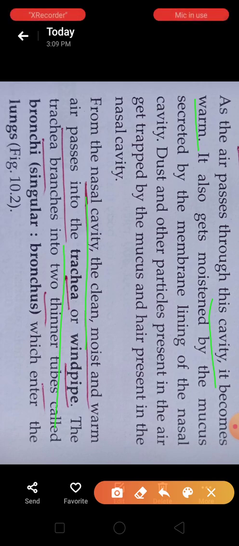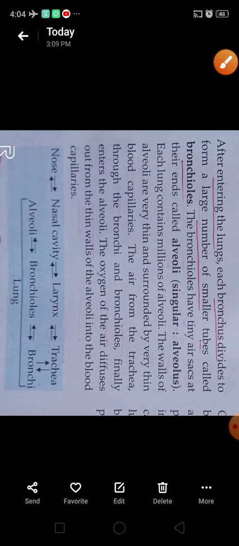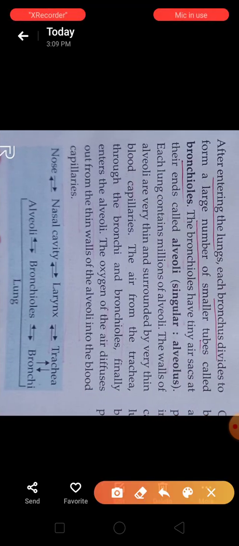The trachea branches into two thinner tubes. These are called bronchi. After that the air enters the lungs, or we can say that the bronchi are part of the lungs. Clear? See once again, first of all nose, nostril, then nasal cavity, then larynx, then trachea, windpipe, and then the lungs.